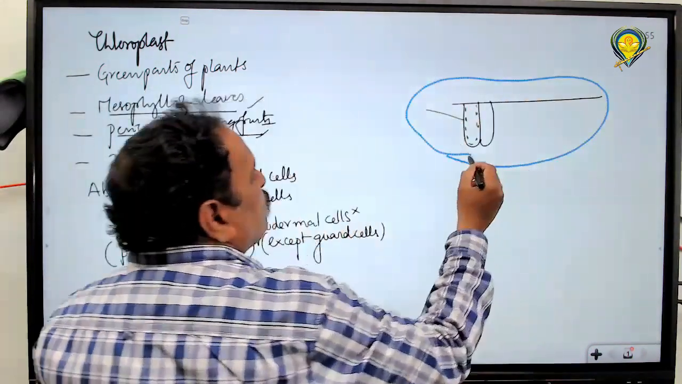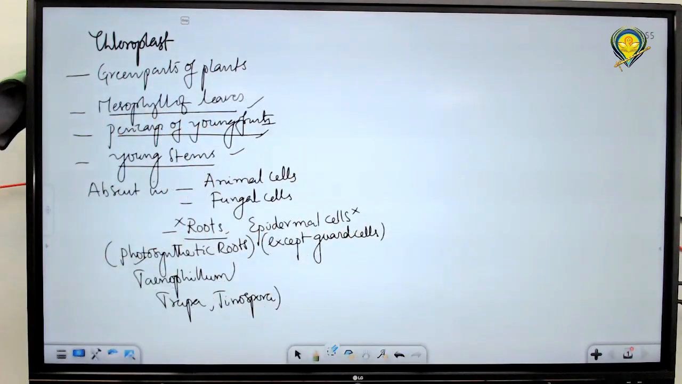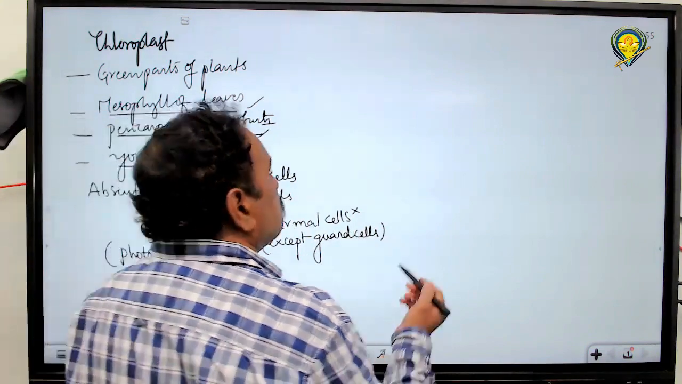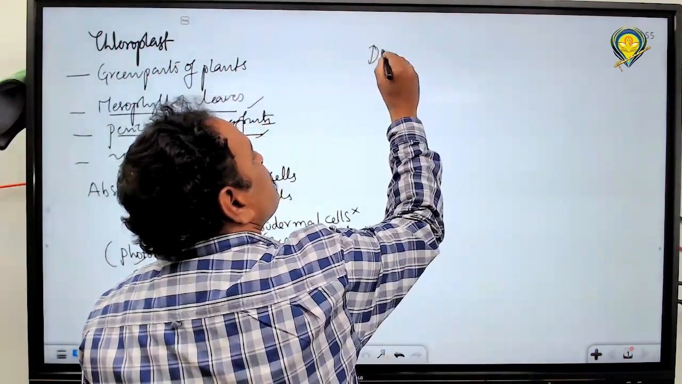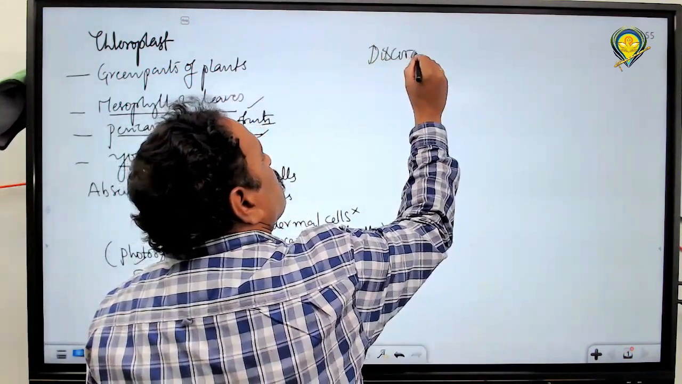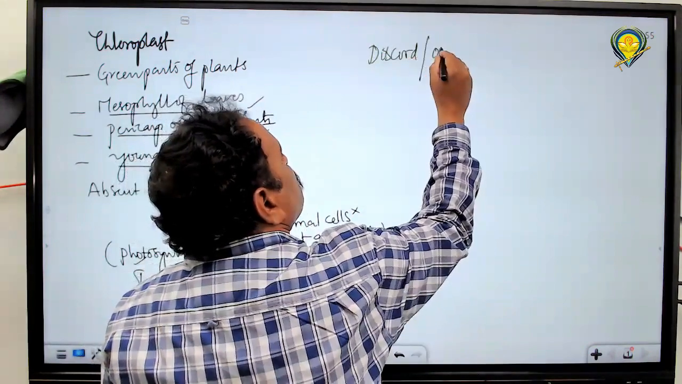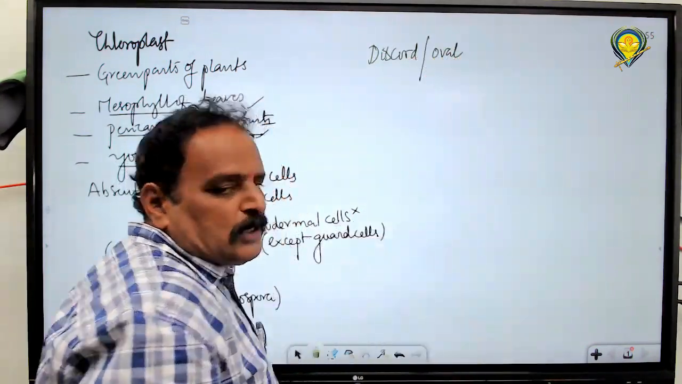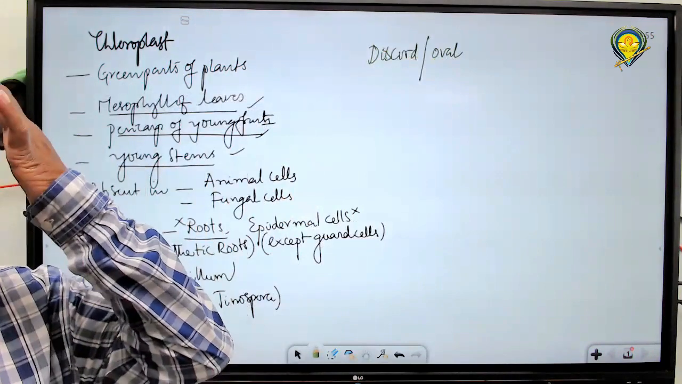Different numbers of chloroplasts are present, with different sizes and different shapes. I told you, I think. What is the normal common shape? The common shape is a disc shape, or discoid, or oval shape. These are the normal common shapes. Apart from this, different shapes are observed.